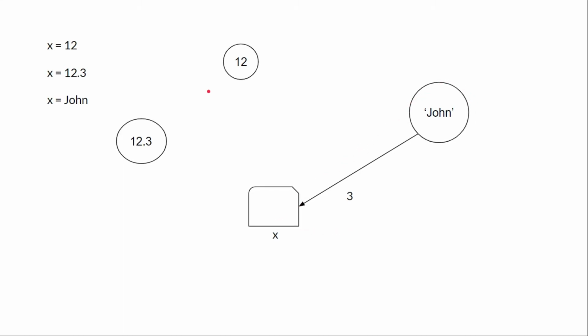This is an example of dynamic typing, means the type of value that we assign to a variable, the variable will behave like that type. If we assign int to that variable, then this variable will become int type. If we assign float, then it will become floating point, and if we assign it a string constant, then it will behave like a string. So this is an example of dynamic typing.